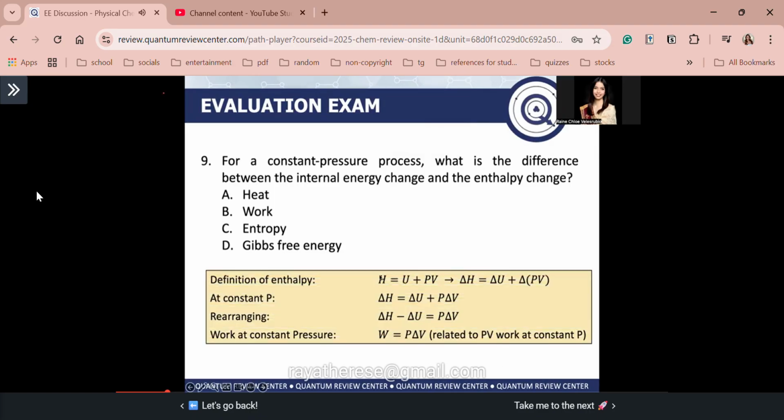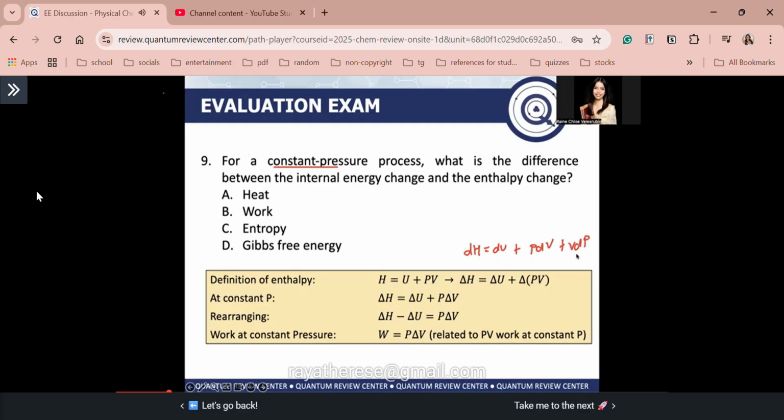Recall, guys, this equation here is your general equation for enthalpy. H is equal to U plus PV. O, kita nyo, guys, meron ka na agad relation ng H and U in this equation here. Okay, so the definition of enthalpy again is H is equal to U plus PV. If we get the change, that is just delta H is equal to delta U plus the change in P and V. Now, guys, sabi dito, we have a constant pressure process. Tama? So, in other words, guys, this is just dH is equal to dU plus PdV plus VdP.